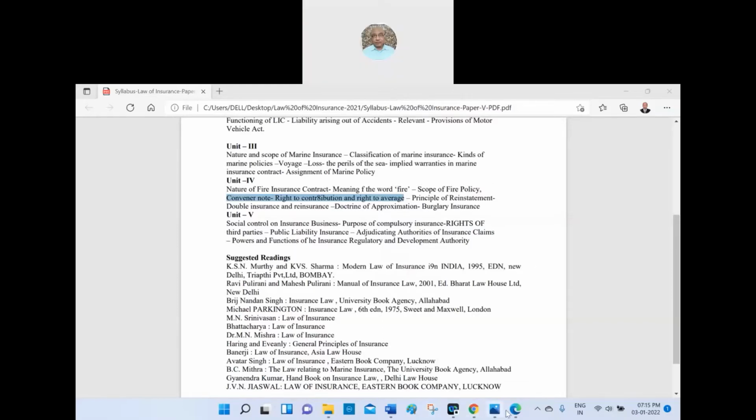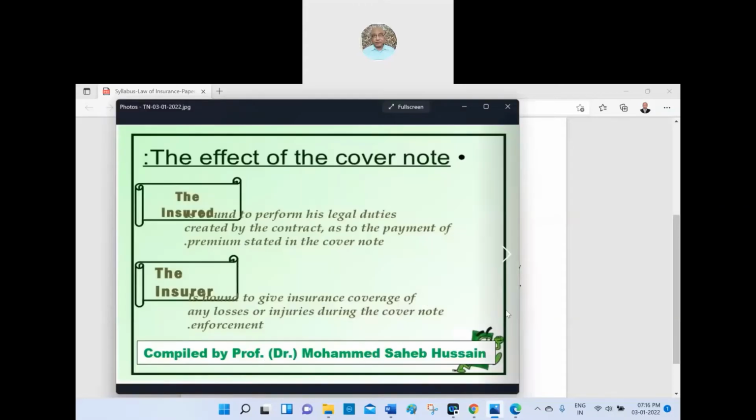Anyone? Yes, at least read what I posted on the screen, cover note. Now you read. Anyone? The effect of the cover note: the insured is bound to perform his legal duties created by the contract, as to the payment of premium stated in the cover note.